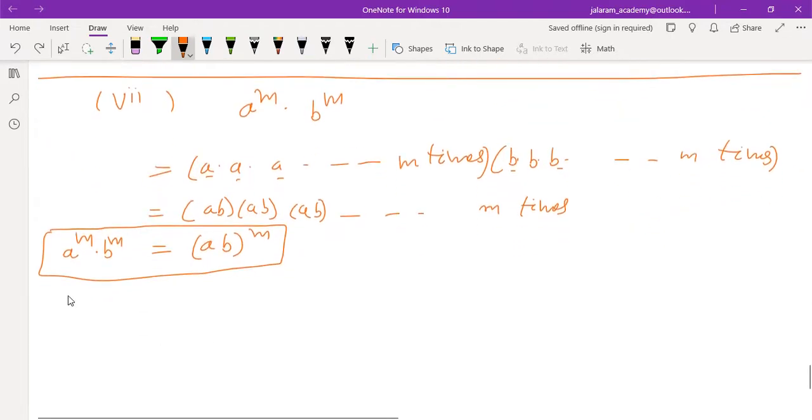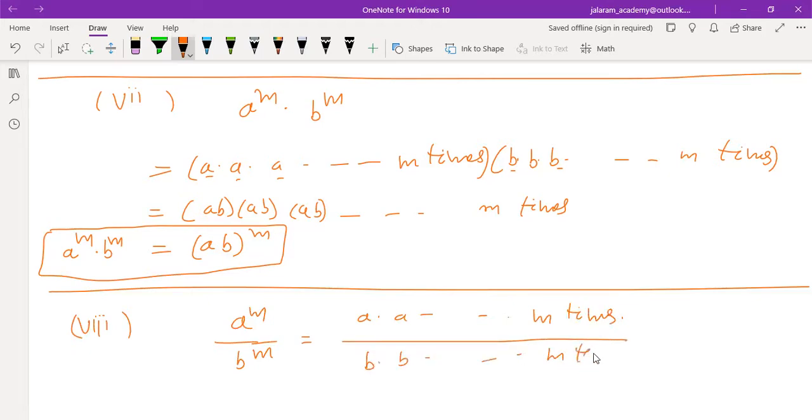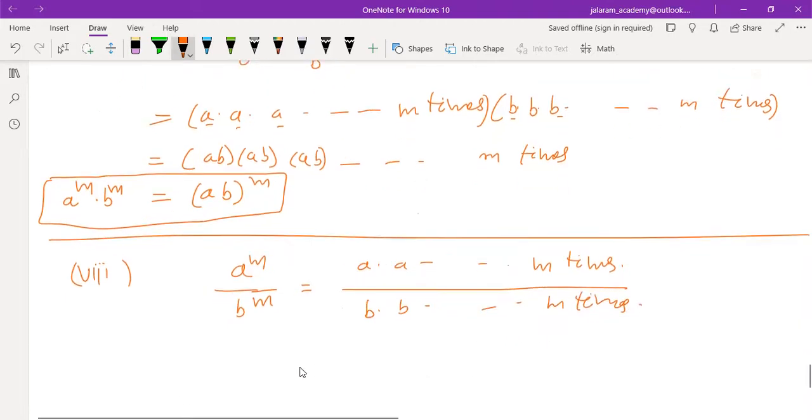So this is the 7th rule. And the 8th rule is about the division of this, when bases are different but powers are same. Again, a similar procedure will be followed. a into a into a, how many times? m times. And in the denominator, b into b into b, how many times? m times. So we can write a by b into a by b into a by b, how many times? m times. So it is equal to what?